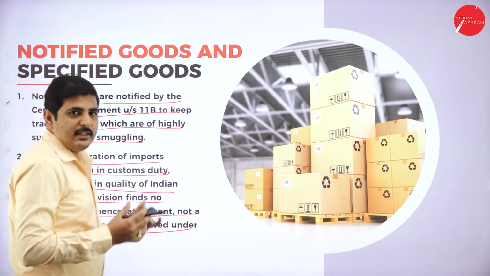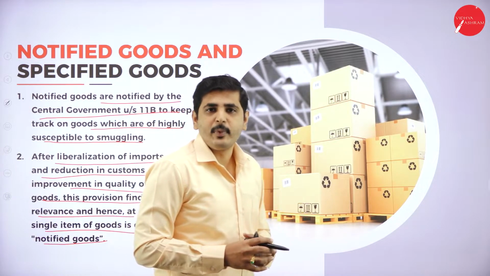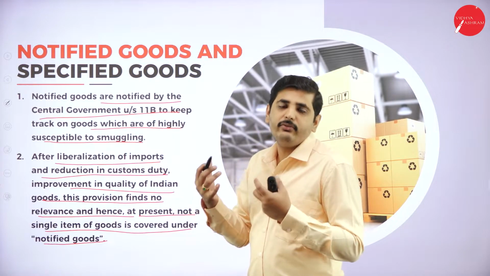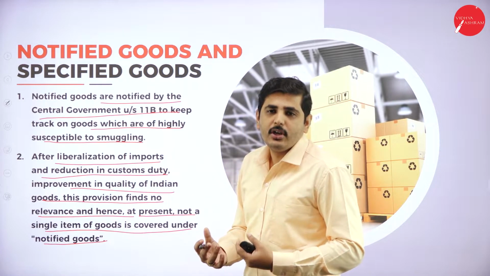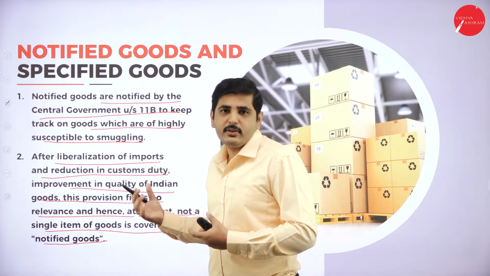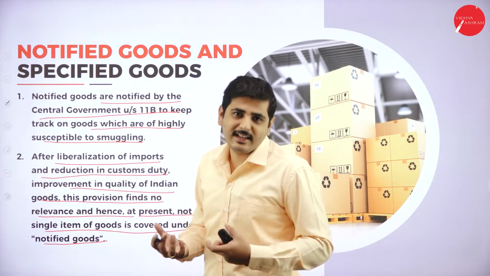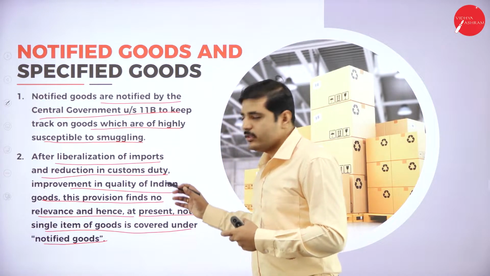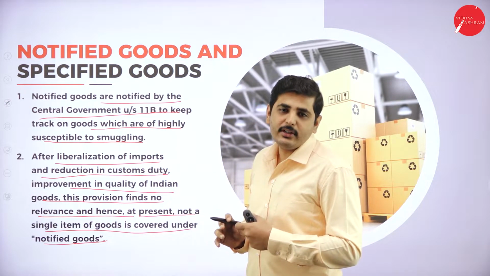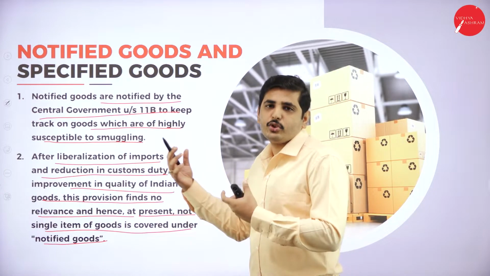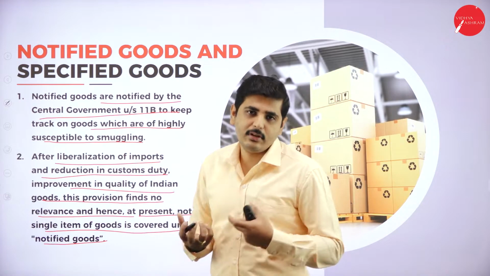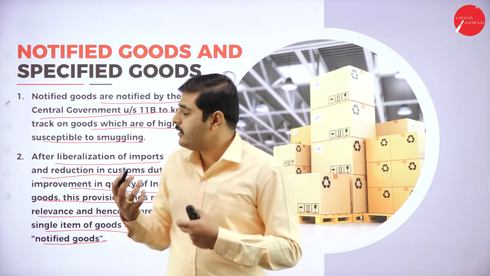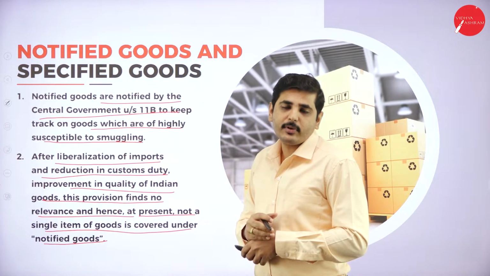After liberalization in 1991, and since our Indian products themselves got very good quality in production, this notified goods provision got less relevance. So there are no goods under the notified goods. Also we have so many mechanisms available to reduce smuggling. For this reason the notified goods are reduced.